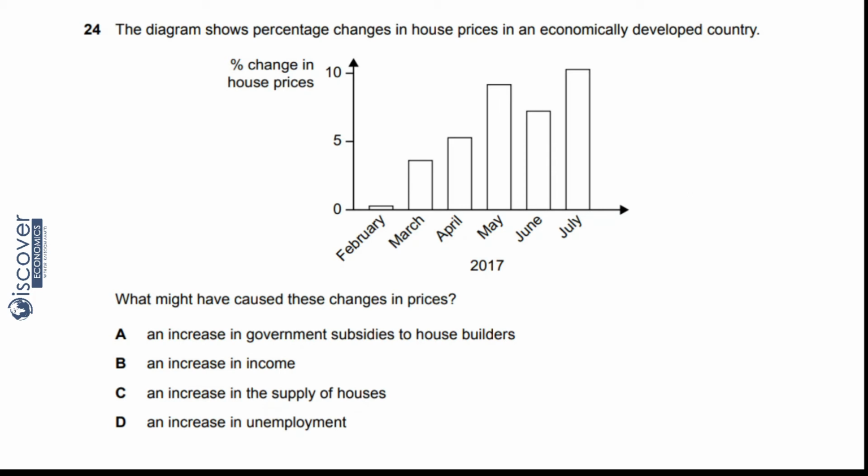Come to see, an increase in the supply of houses. Now see, if the supply curve shifts forward, it means the prices will go down because supplies are increasing. So this cannot be the answer, because here the prices are increasing, so we will not consider it. Then come to D, an increase in unemployment. Now see, if unemployment is increasing, it means people have less money with them, so how would they pay the higher amounts? So what will be the answer? The answer will be definitely B.